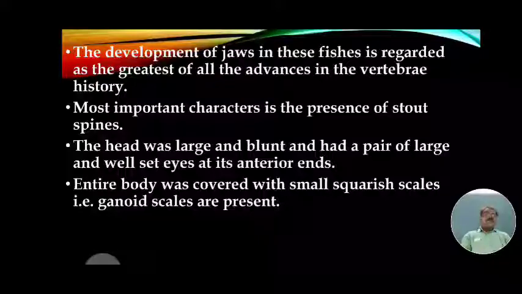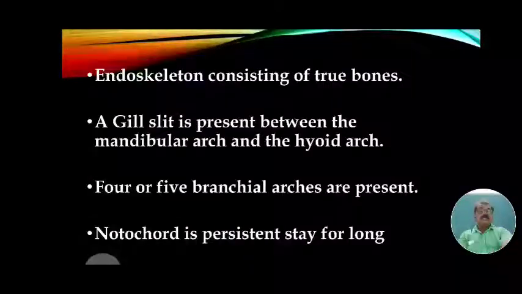So first, the development of jaws; most important, stout, hard, tough spines for offense and defense; the head was large and blunt with a pair of well set eyes at the anterior end; and small square scales are present all over the body.